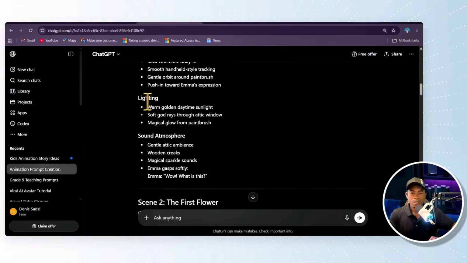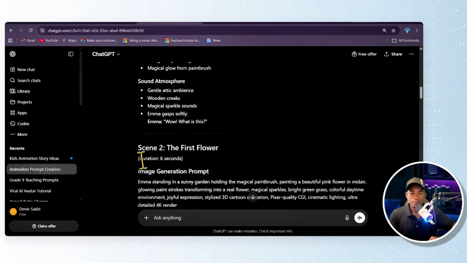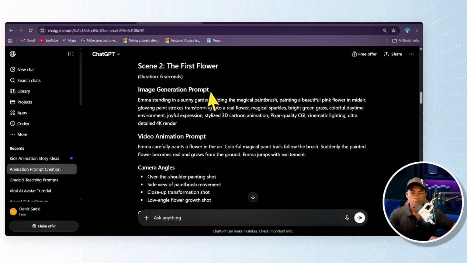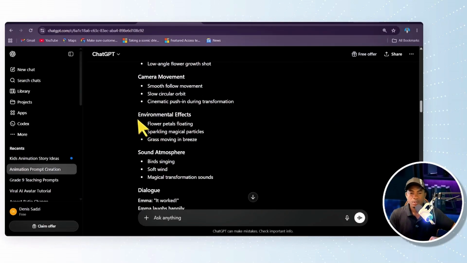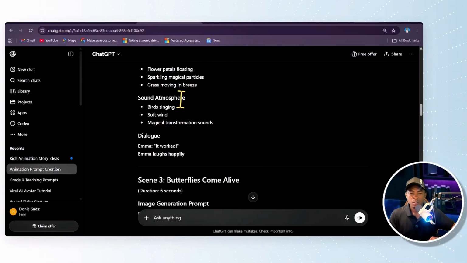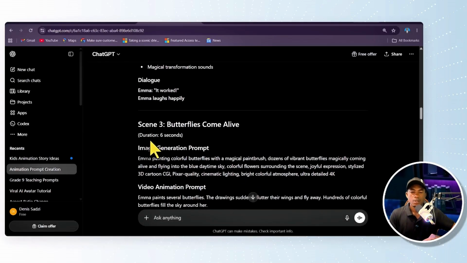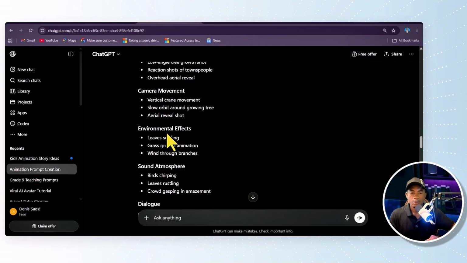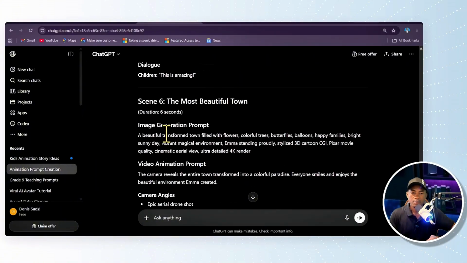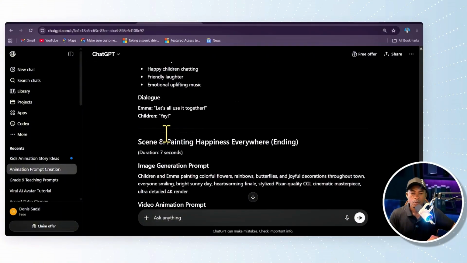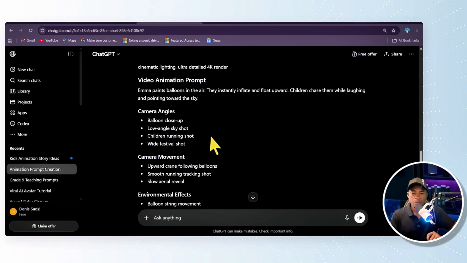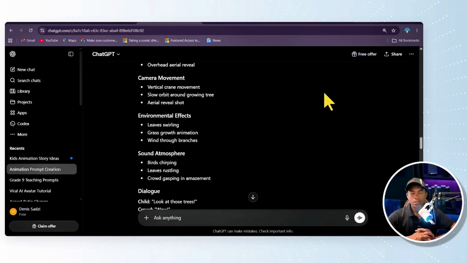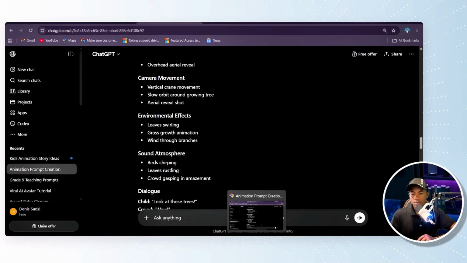Then we have camera movement, we have the lighting, we have the sound atmosphere, then scene 2, image generation prompt, video animation prompt, camera angles, camera movement, environmental effects, sound atmosphere, dialogue. Alright, so it continues until, let's look at how many scenes we have. So we have 8 scenes. Let's start generating our images. To start generating our images and start creating videos, let's go to this AI by opening our browser.